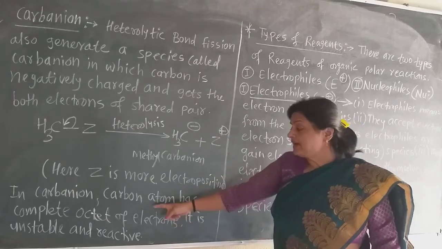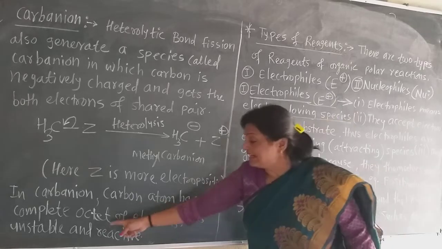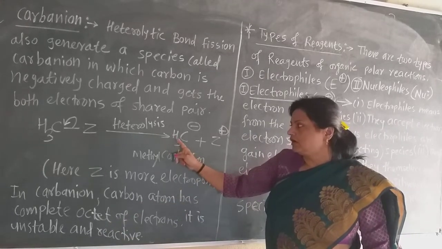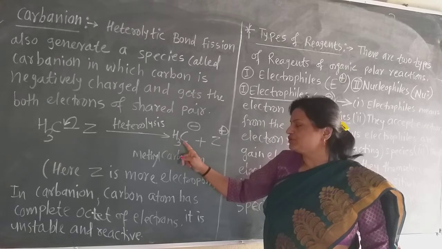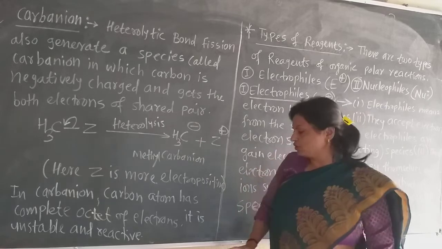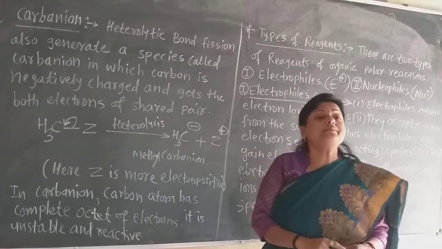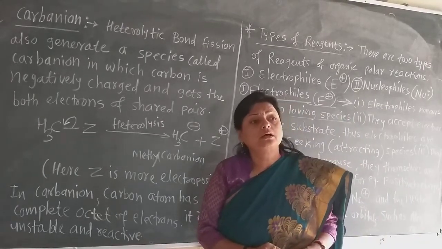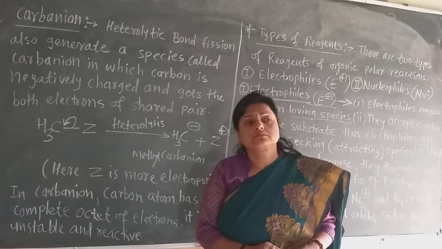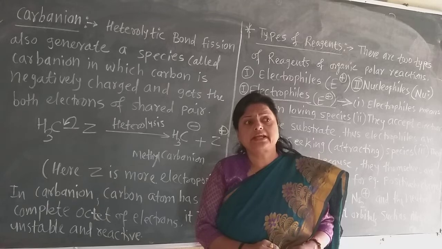And in carbanion, the carbon atom has completed its octet. 6 electrons are shared with the 3 hydrogens and carbon, and these 2 electrons. So 8 electrons are there, and this carbanion is also unstable, and they are very reactive species.